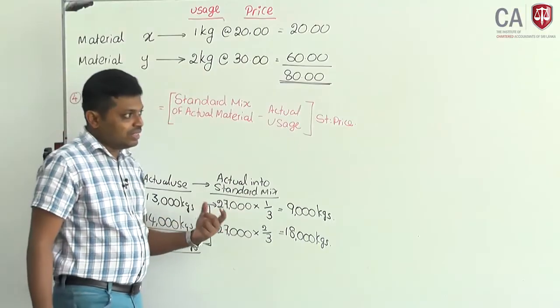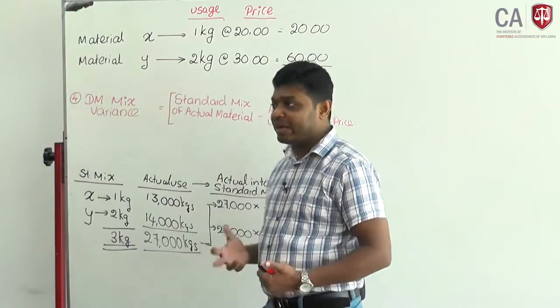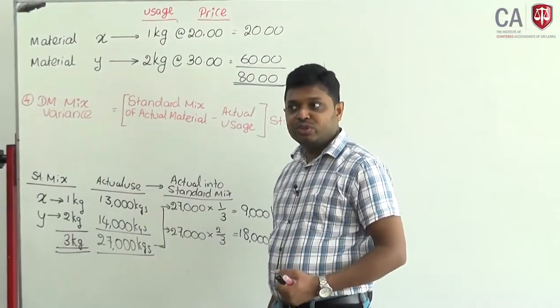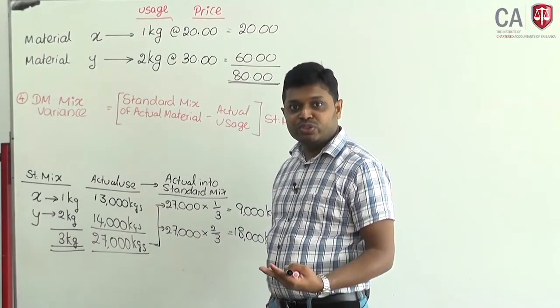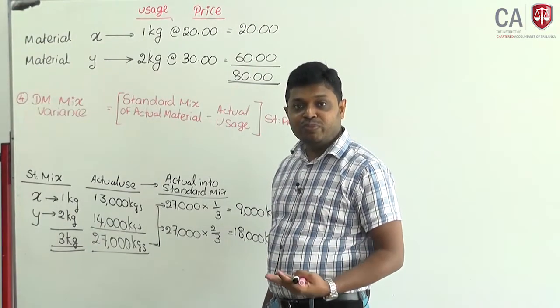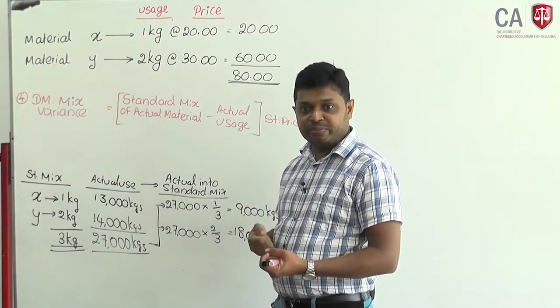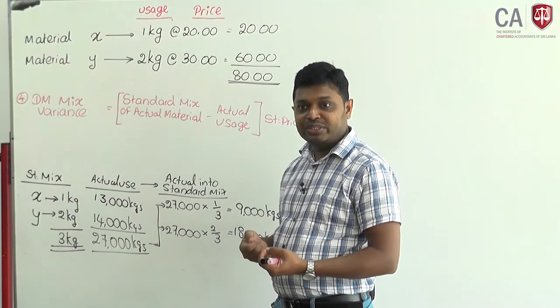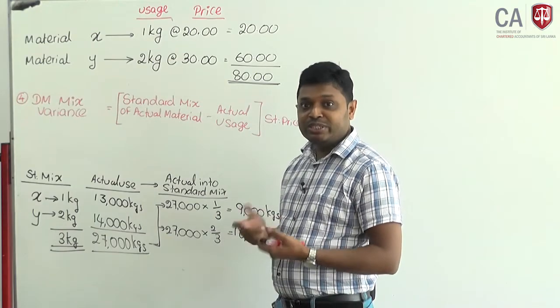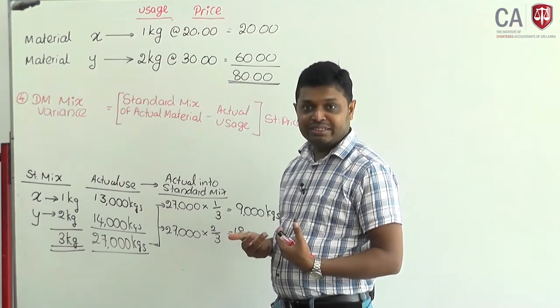For example, when you are going to prepare a cup of tea, assume 3 spoons of sugar and 3 spoons of milk powder. That is the standard mixture. But the actual mixture might be different from that.